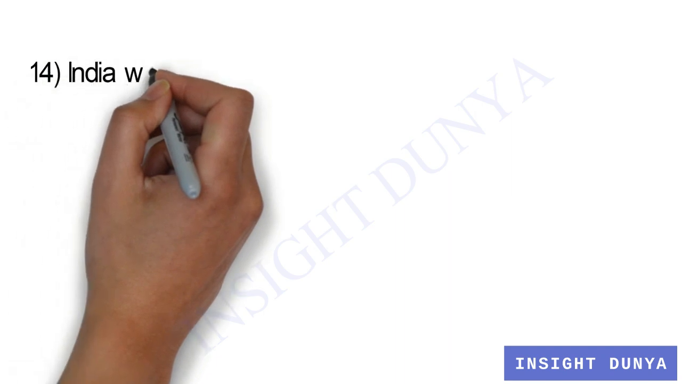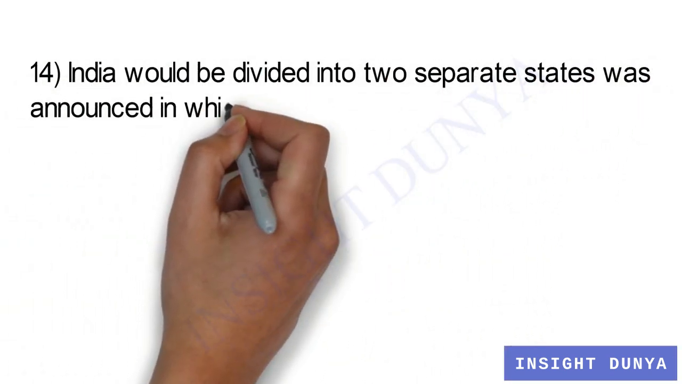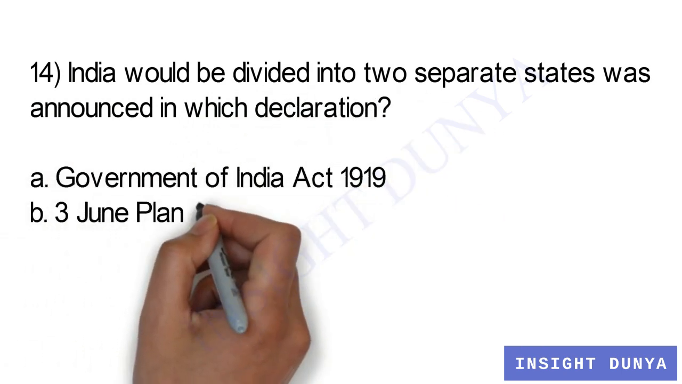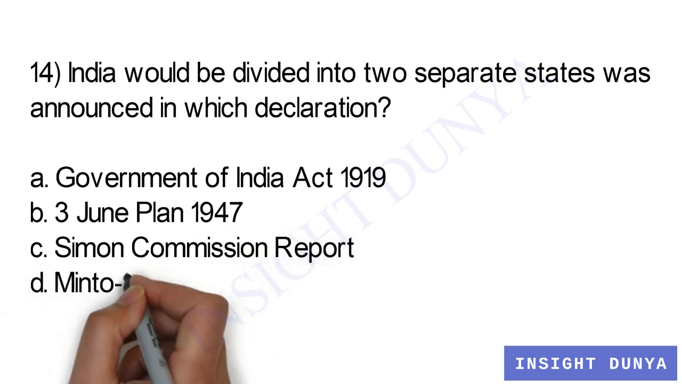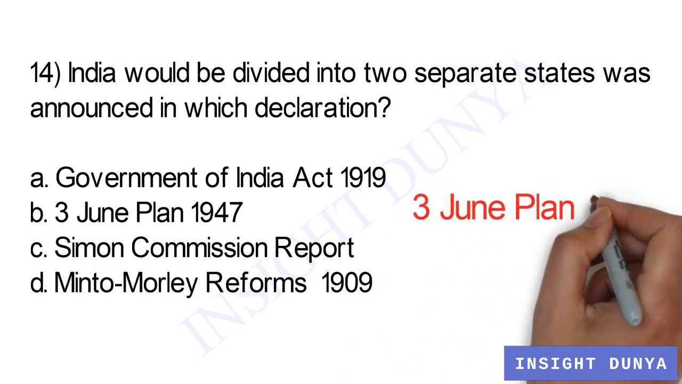Question number 14. India would be divided into two separate states was announced in which declaration? Option A, Government of India Act 1919, 3rd June Plan of 1947, Simon Commission Report, Minto-Morley Reforms 1909. 3rd June Plan of 1947 is the answer.